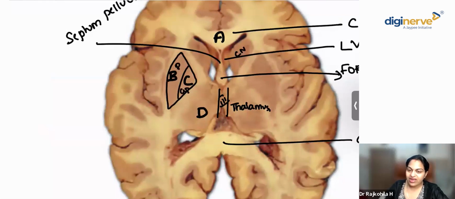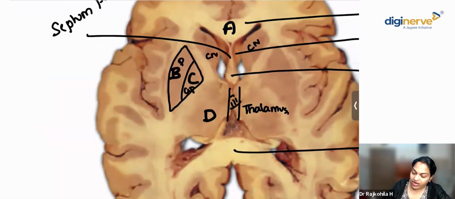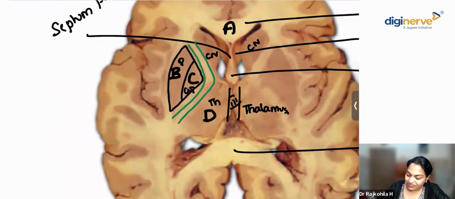Yes, doctor, you're right. Okay. Outer is putamen and inner is globus pallidum. Okay. As I told you, this is your caudate nucleus. This is thalamus. What is this here? What I'm showing in green color. That's again an important point, right? Very good, Dr. Jyoti. That's the internal capsule.